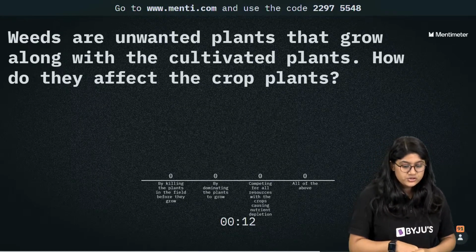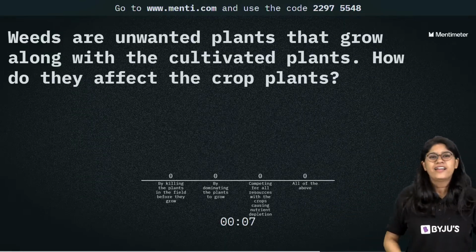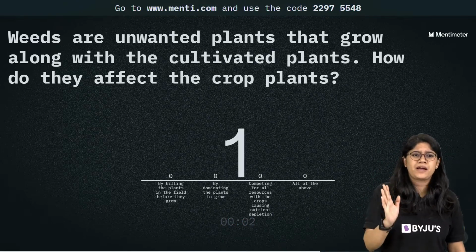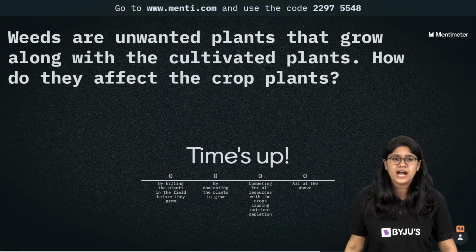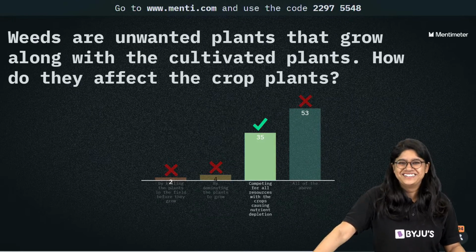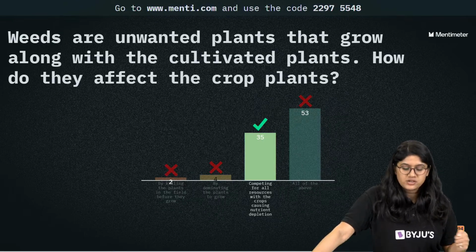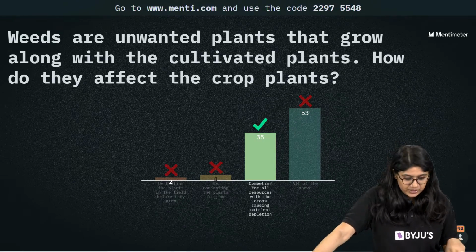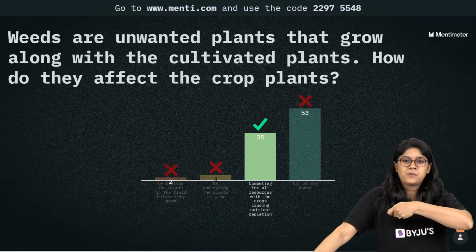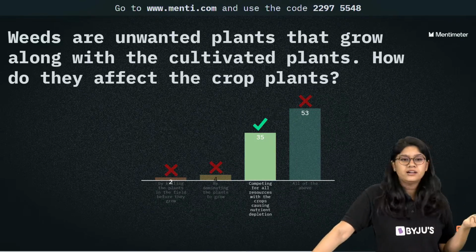So we have just spoken about the weeds, so I want all of you to vote for this, right? Everyone, we should have the correct answer. Yes, they have the hydrolytic enzymes. The correct answer over here is that they will be competing for the resources like crop, causing the nutrient depletion for the plants, right? By killing plants in the field? नहीं, वो कैसे kill करेंगे? They don't have a sword, right? थोड़ी ना बंदूक है उनके पास में या फिर तलवार है कि हाँ जो हम plants को मार देंगे. By dominating the plants to grow, नहीं ना?